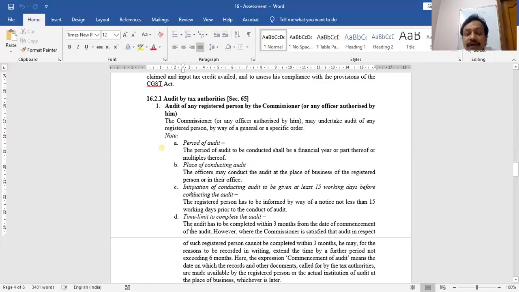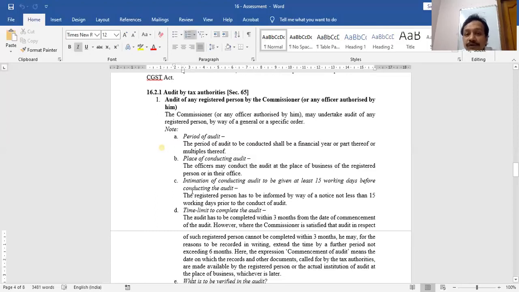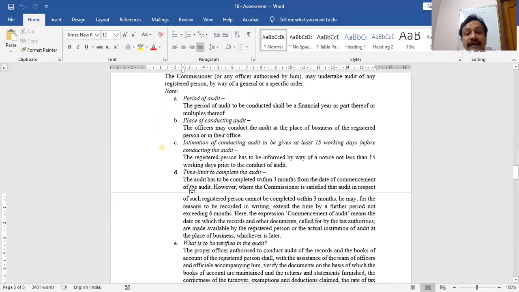Before conducting audit, it is the duty of the commissioner to inform the taxable person 15 days in advance. A notice has to be issued not less than 15 working days prior to the conduct of audit, so that as a taxpayer, I can make the arrangement. So 15 days notice is required before starting the audit by tax authorities.